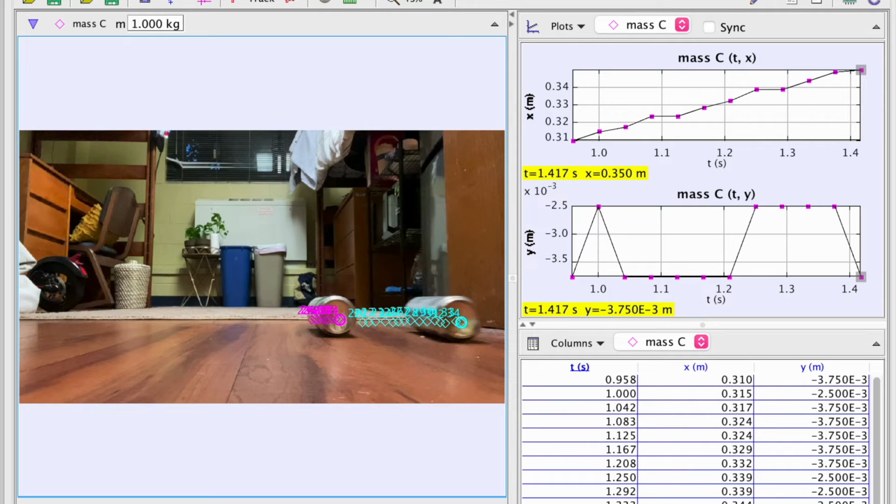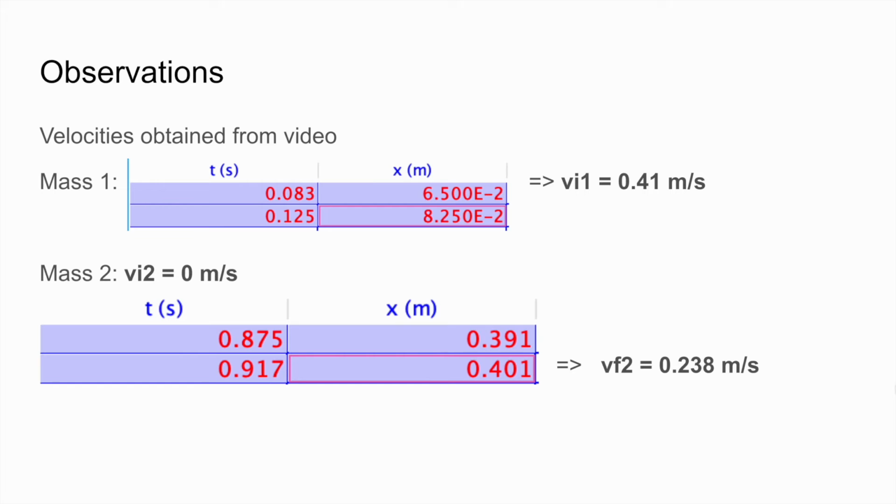There were 3 observations taken: the initial velocity of can 1, the final velocity of can 2, and the final velocity of can 1. From the Tracker video, the velocities were obtained. For mass 1, we have V_i1 equals 0.41 meters per second, and that was found using the time and position data from Tracker. Since mass 2 starts off at rest, the initial velocity for mass 2 is 0 meters per second, and the final velocity of mass 2 was observed to be 0.238 meters per second.